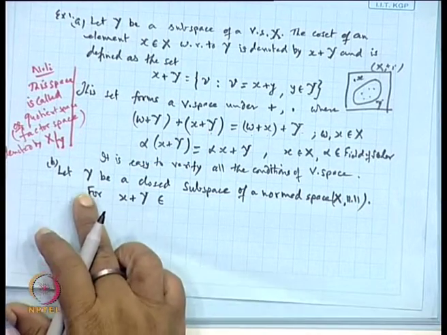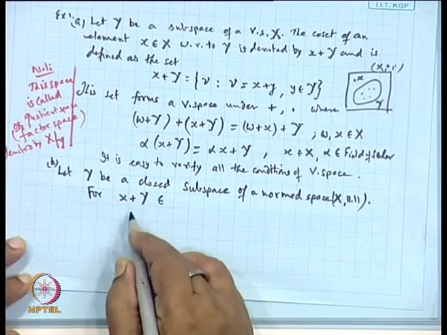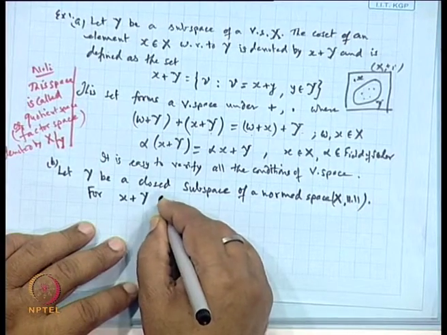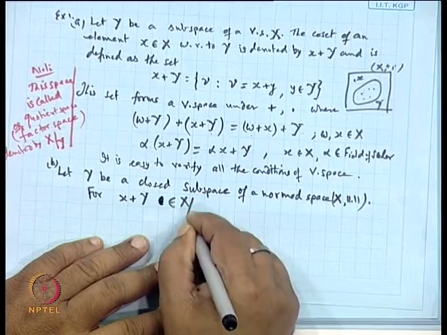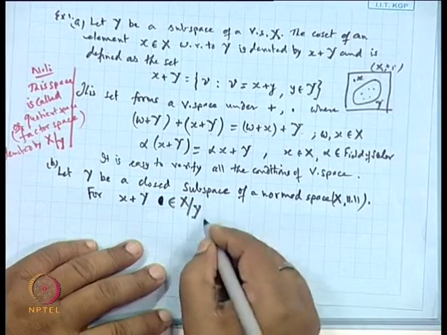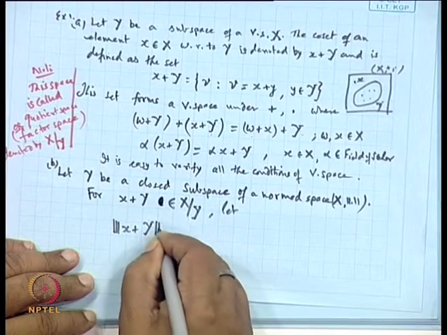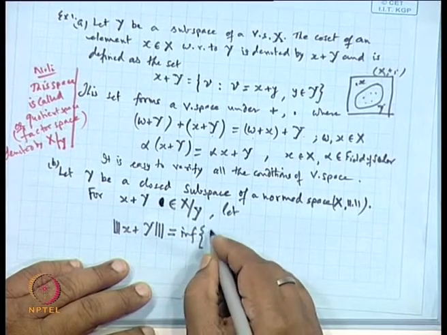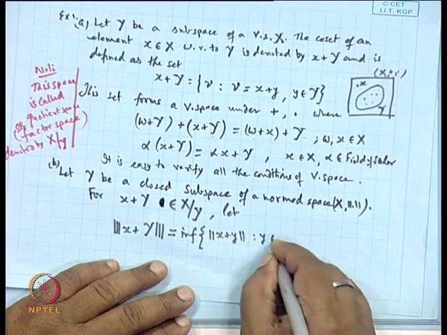Let us suppose Y is a closed subspace of the normed space X. Then for any point x plus Y in the quotient space X over Y, let us introduce this operation as the infimum of the norm of x plus y, where y is a point of Y.